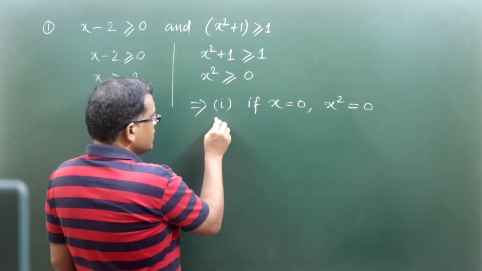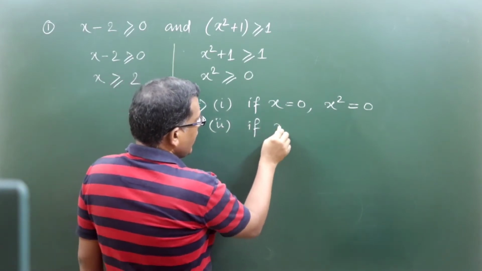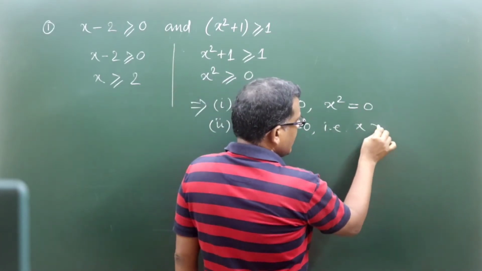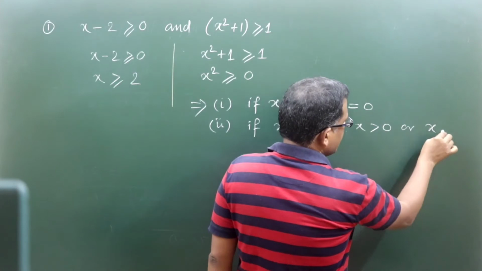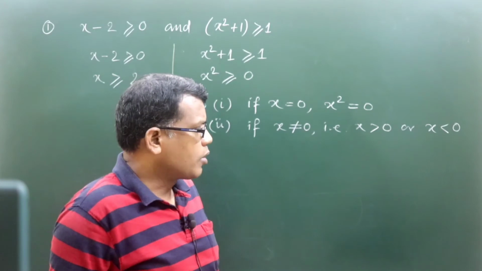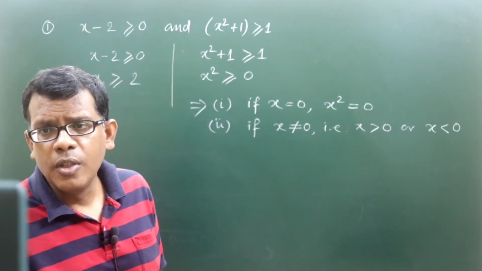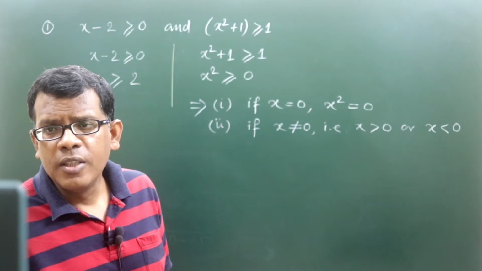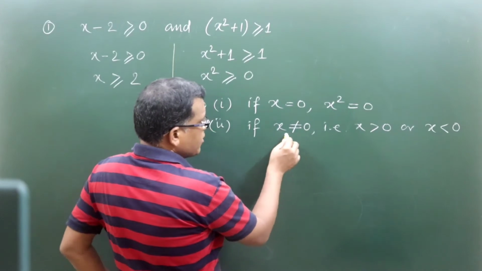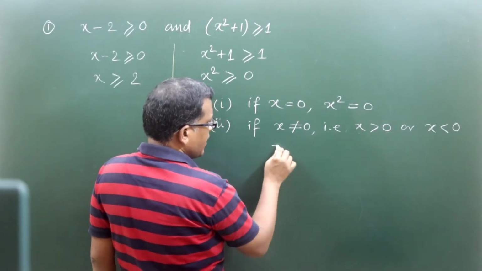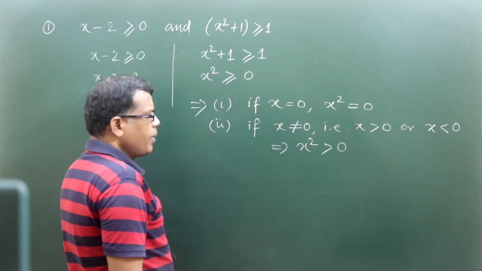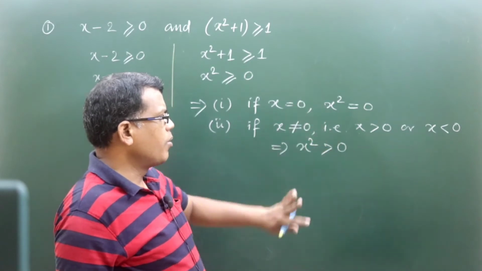But second part is if x is not equal to 0, that is x is either greater than 0 or x is less than 0. Non-zero, that means what? It is having two possibilities, either it is greater than 0 or it is less than 0. Square of a real number is always 0 or positive, correct? So based on that, whenever x is positive or negative, the square of x will be always greater than 0. So that means all values of real number will satisfy this.